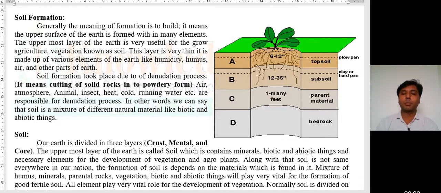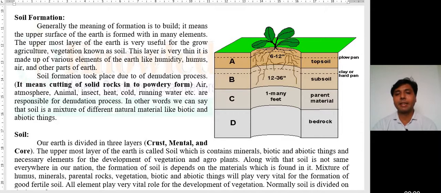Normally we know that the uppermost part, known as crust, is very useful for other activities like growing agriculture, vegetation, and for the residence of human beings, for growing trees, and for the habitat of animals and others.